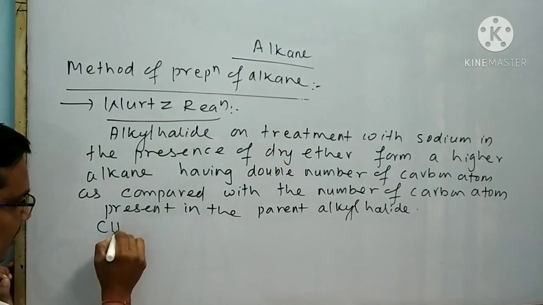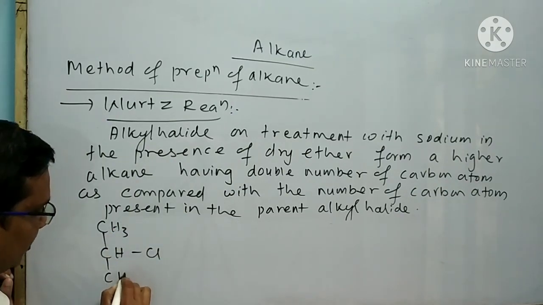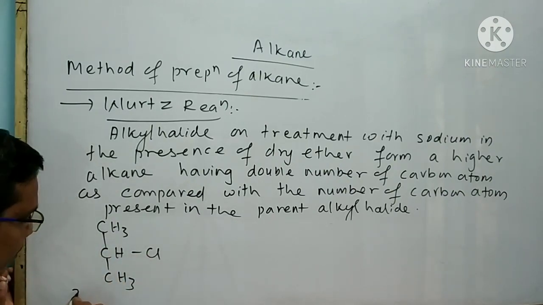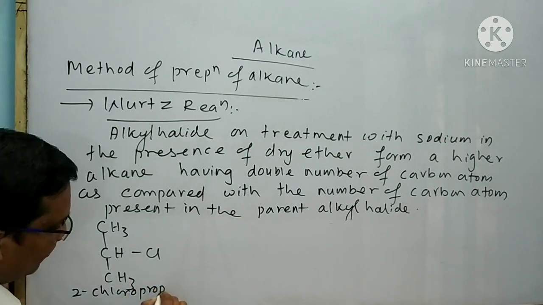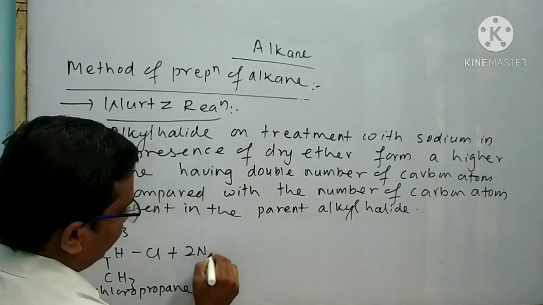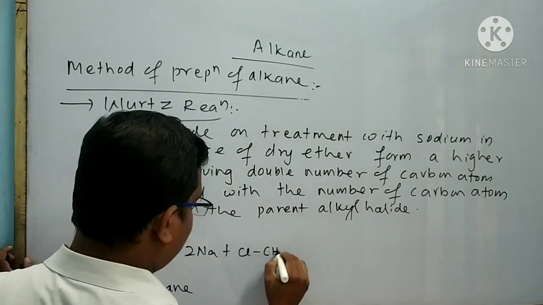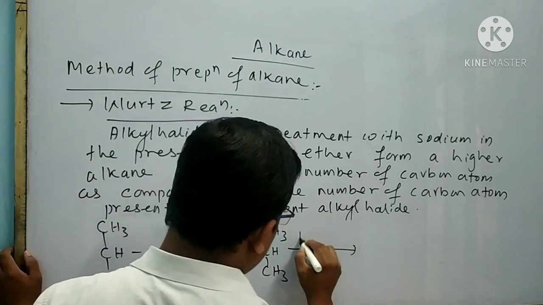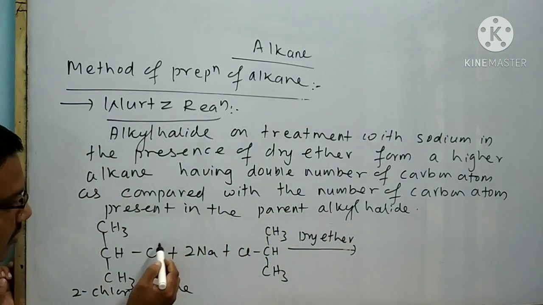Similarly, take another example, CH3 bond CH bond Cl bond CH3. The name of this compound is said to be 2-chloropropane. When 2-chloropropane is subjected to reaction with the sodium in the presence of dry ether, then what will happen? Look at that.